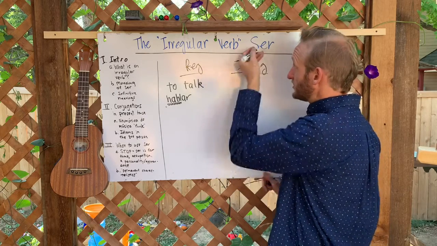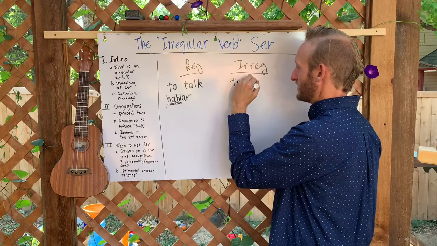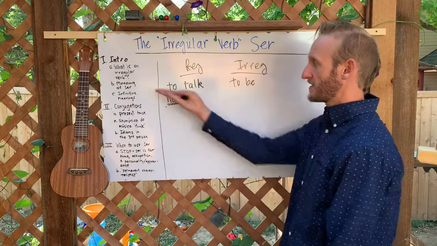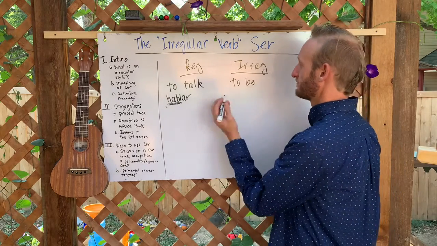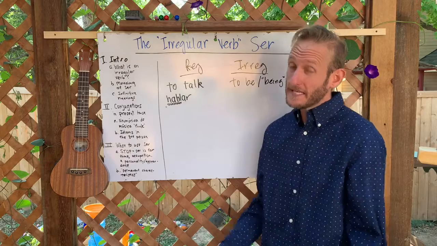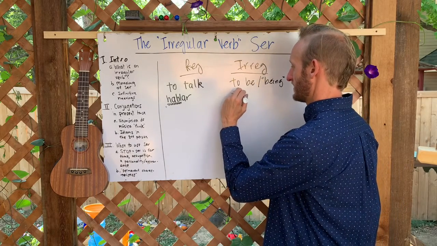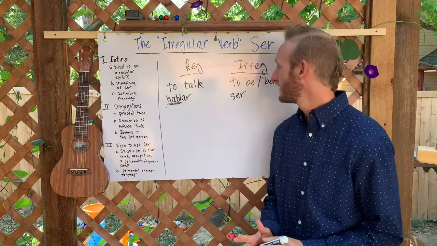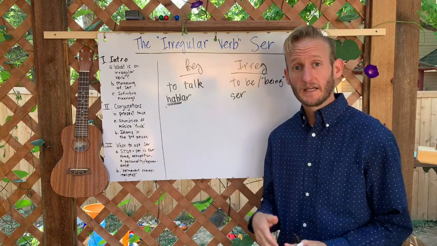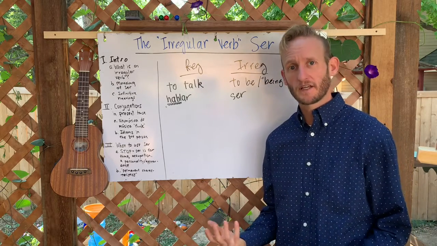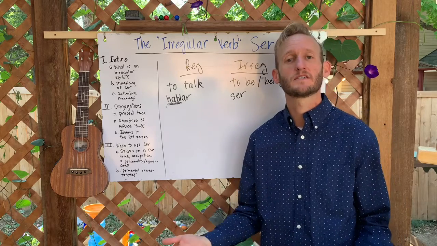All right, let's go to irregular verbs. Let's use ser as our example. It means to be. That is our meaning of ser, or it can mean being. I'll look at some examples in a second. Now, to be, in English, is very irregular. Listen to the conjugations in the present tense.